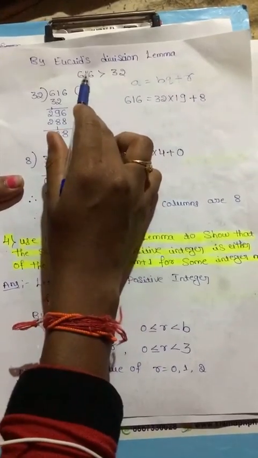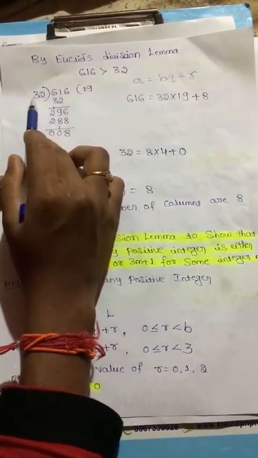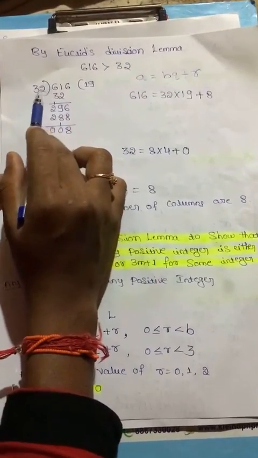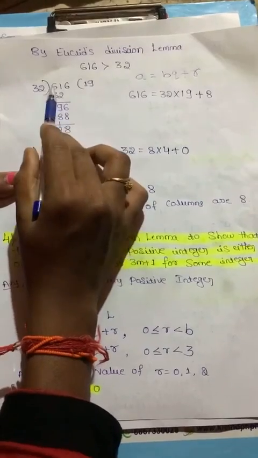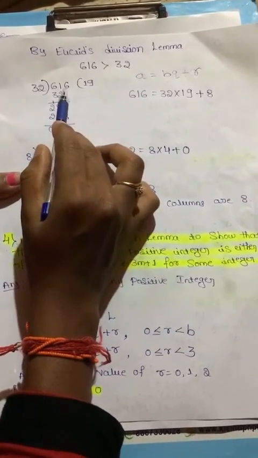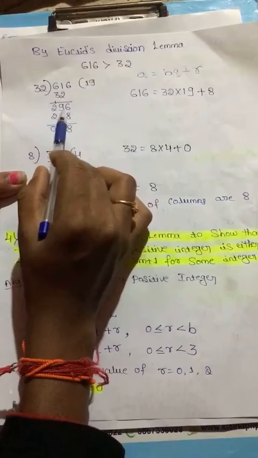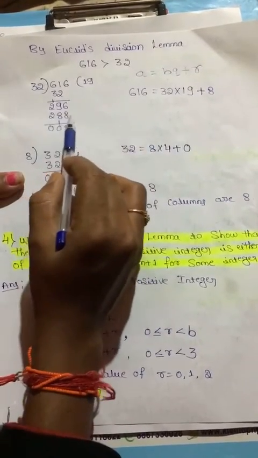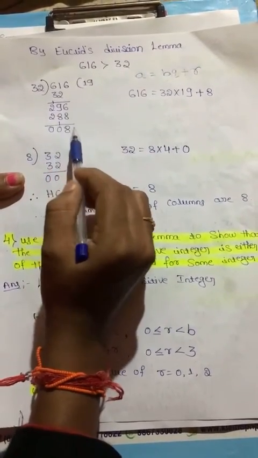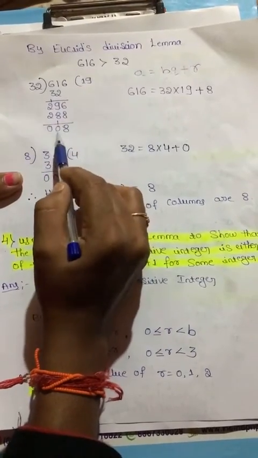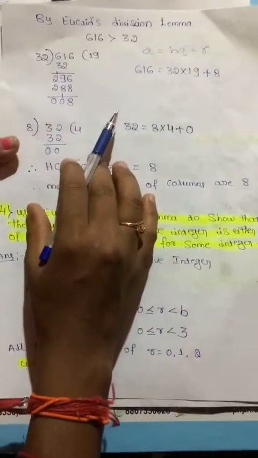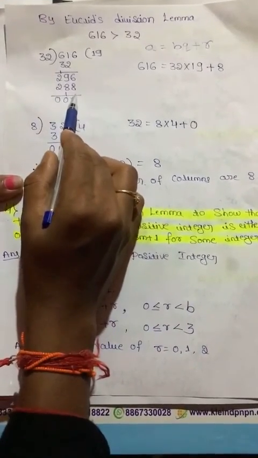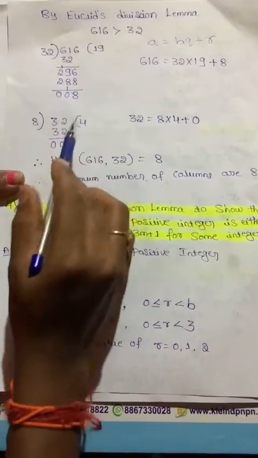According to this, 616 is the dividend and 32 is the divisor. 32 ones are 32. 61 minus 32 is 29. Next we take 6, 296. 32 nines are 288. 296 minus 288 is 8. Here the remainder is 8, which is not 0. Next, we consider 8 as the divisor and 32 as the dividend. 8 4s are 32. We got the remainder 0.